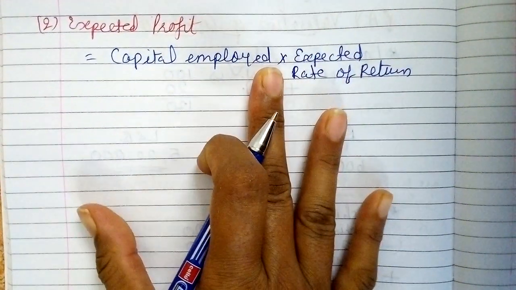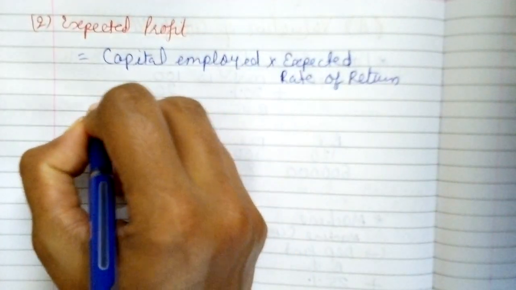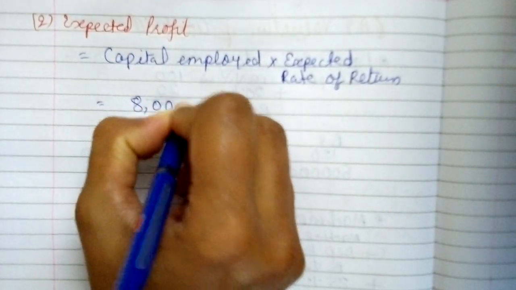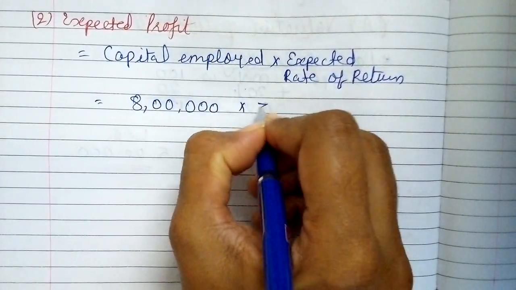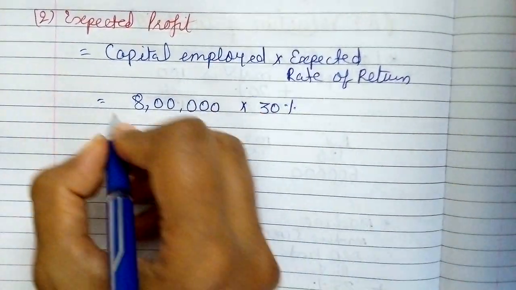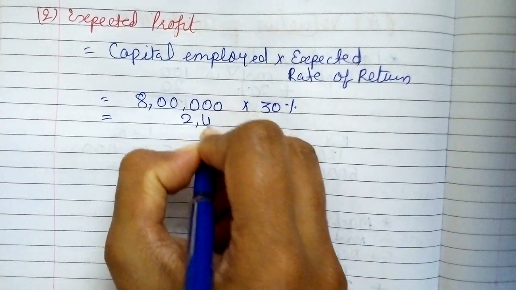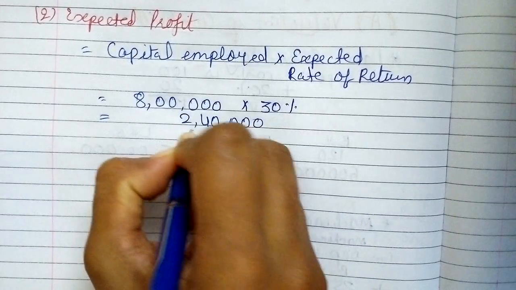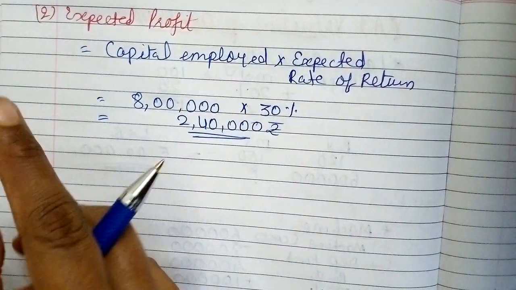Okay, so my capital employed was 8 lakhs rupees and expected rate of return is 30%, right? So my expected profit comes to 2,40,000 rupees, right? So this is my second step.